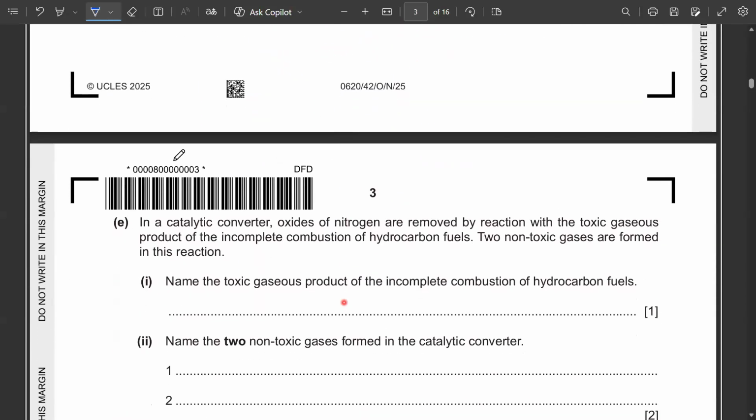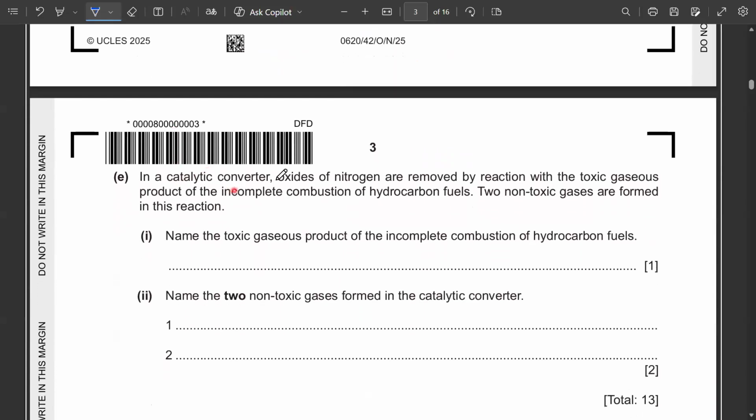Then E part, in a catalytic converter, oxides of nitrogen are removed by reaction with the toxic gaseous product of the incomplete combustion of hydrocarbon fuels. Two non-toxic gases are formed in this reaction. Name the toxic gaseous product of the incomplete combustion of hydrocarbons.